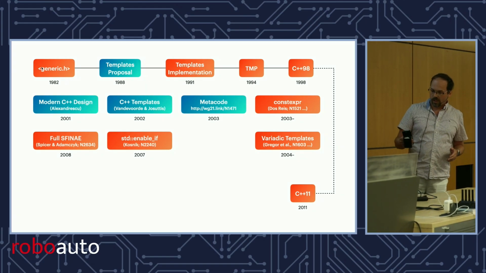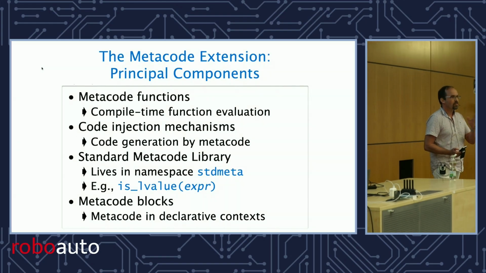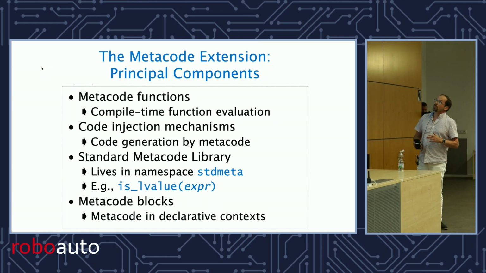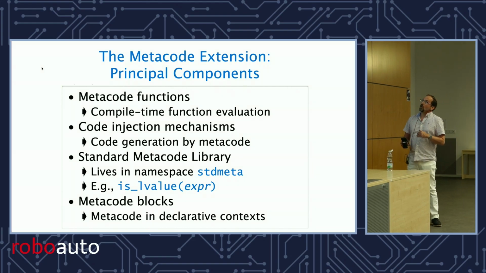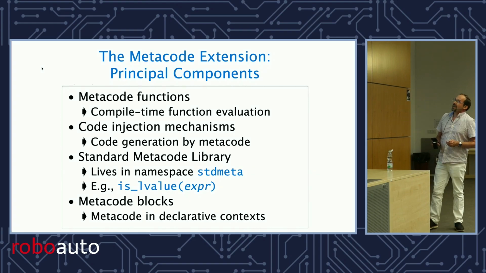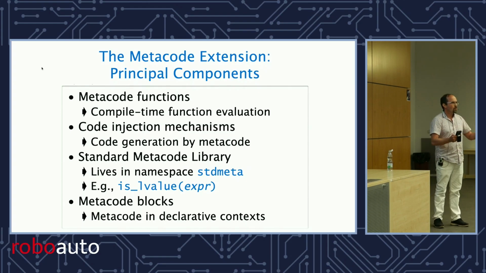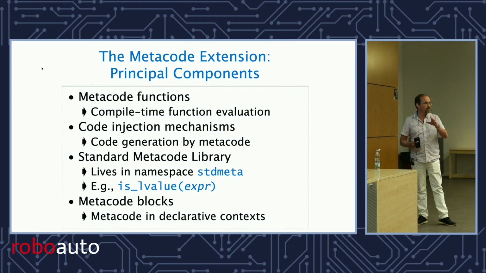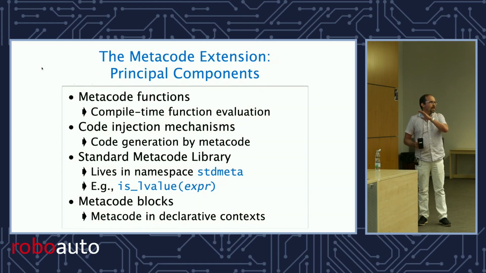Right? And it was a whole presentation, but I still have the slides. And so I copied one of the slides here. Right? This is a slide that summarizes all that's in the Metacode proposal, which wasn't really a proposal. It was more like a personal project. Metacode functions, you would have functions that you can evaluate at compile time. Imagine that. You could assemble code and then inject it in your program. We still don't have that, but we're talking about it. You could have a standard metacode library, which I didn't know the word reflection back then, or at least I didn't know it very well.